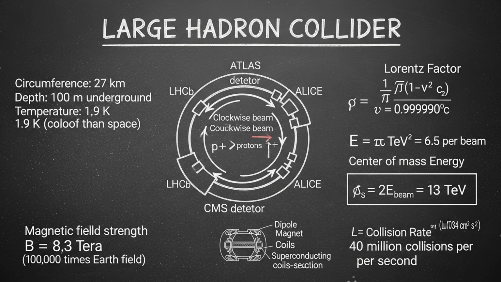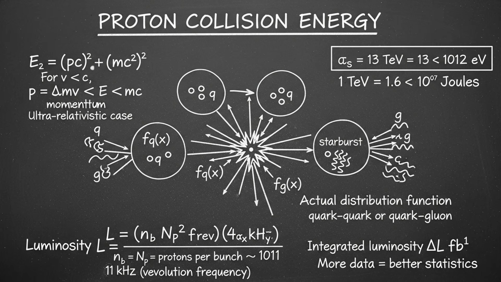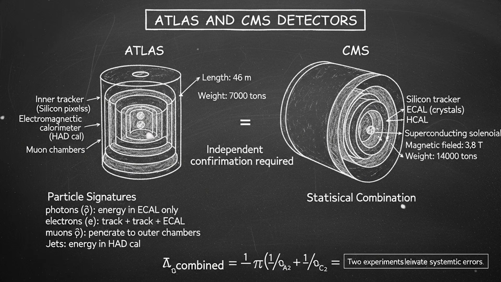Enter the Large Hadron Collider at CERN, on the border between France and Switzerland, a ring 27 kilometers around. Two beams of protons circling in opposite directions accelerated to 99.9999% the speed of light, then smashed together. Collision energy up to 13 trillion electron volts. Trillions of collisions every second. Two enormous detectors, ATLAS and CMS, watching for the decay products of particles created in those collisions.